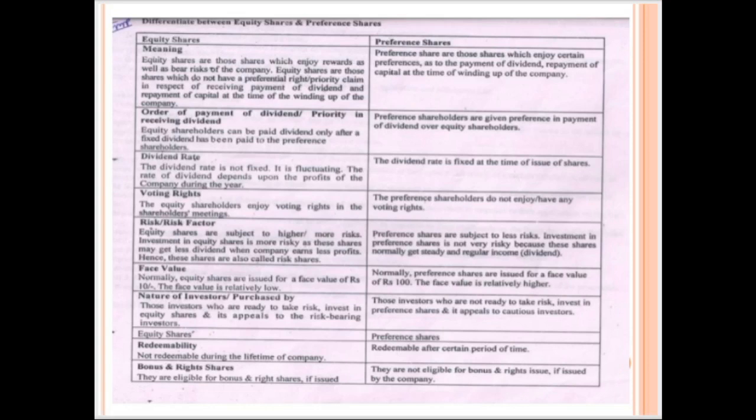And last is about bonus and right shares. The equity shareholders are eligible and enjoy the bonus and right issues, but preference shareholders don't enjoy bonus and right shares.